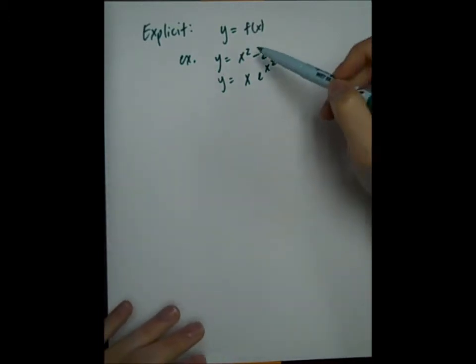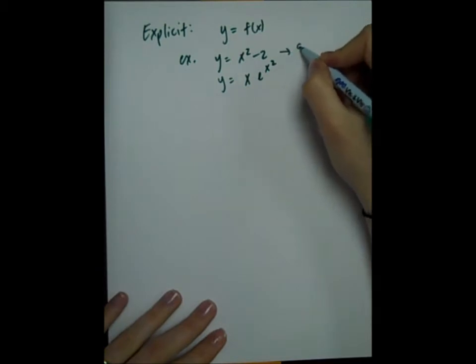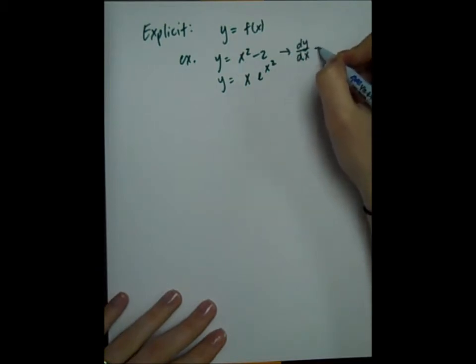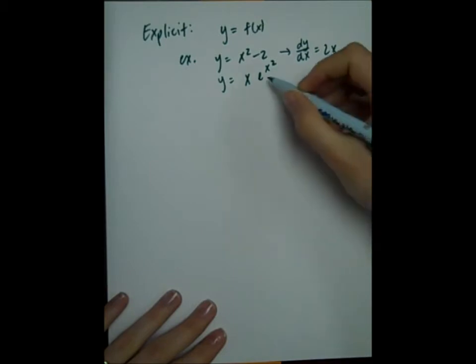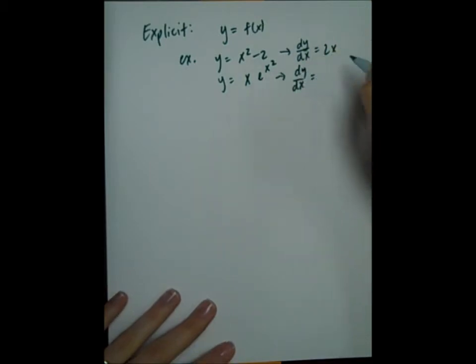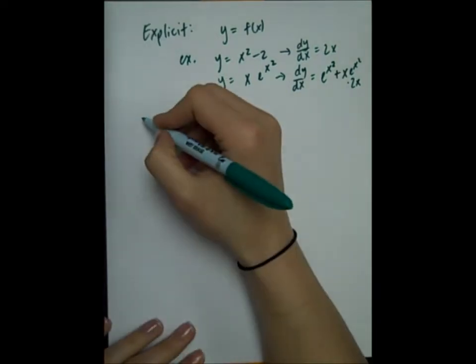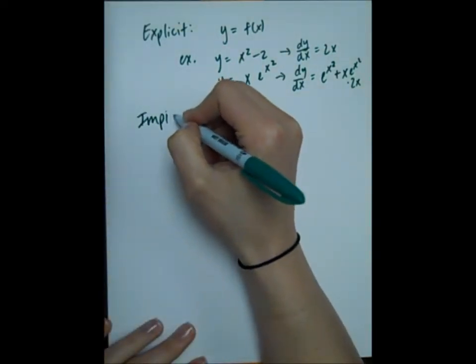So taking the derivative of these, we didn't have that much trouble with. For the first one, I would say dy/dx is 2x. On the second one, I would use the product rule, and I would get e to the x squared plus x e to the x squared times 2x using the chain rule. So whenever we had explicit functions, all we did was take the derivative with respect to x on both sides, and that's how we found the derivative. But now what about implicit?